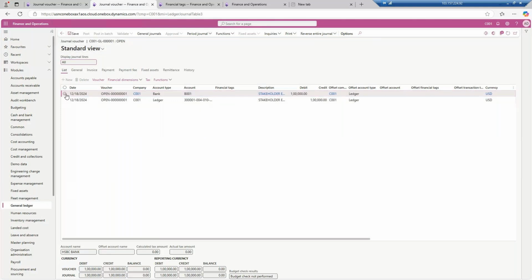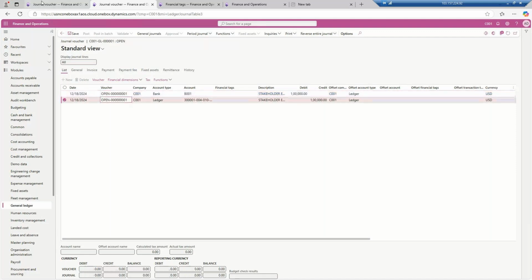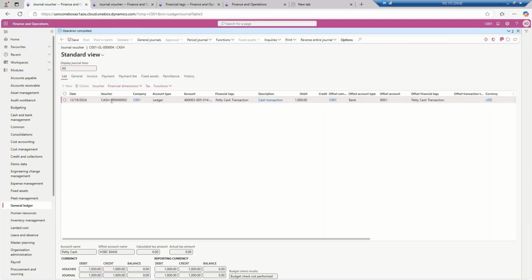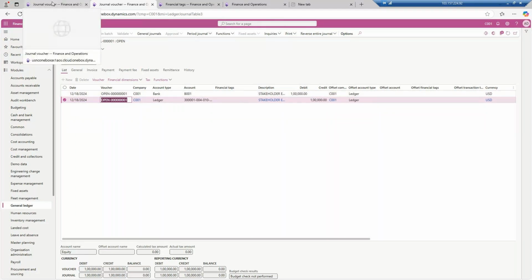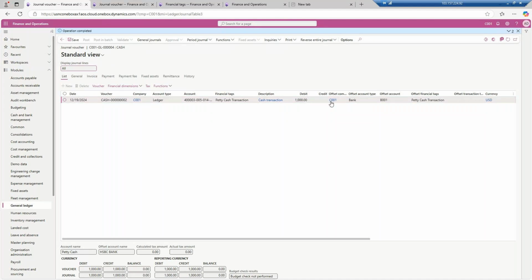The only difference is in how we write the entries. How we are passing the entries, the impact is the same only. See, the same voucher number is there. This is a one line entry, and this is a two line entry. But basically at the back end everything is working similarly. Whatever you give to the debit account, the offset account will automatically be treated as the credit account.